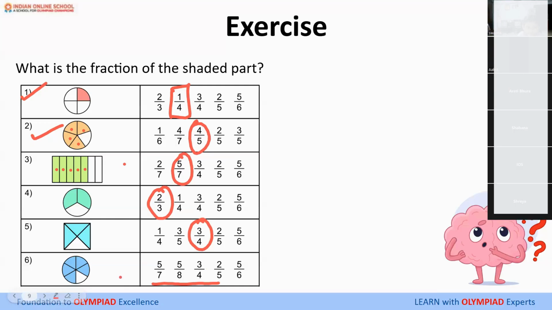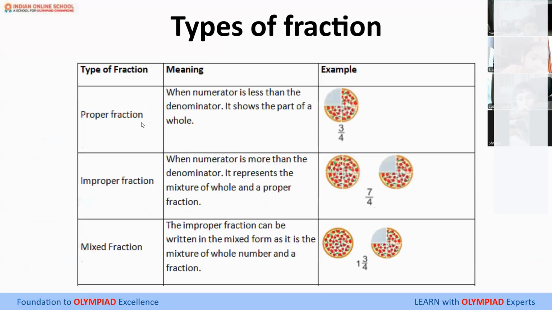You have to check the colored part, blue. 5 out of 6. Very good. So this is how you pick or choose the shaded part. Whatever is shaded, since we are pointing to that, we choose it as the numerator and the total as the denominator.